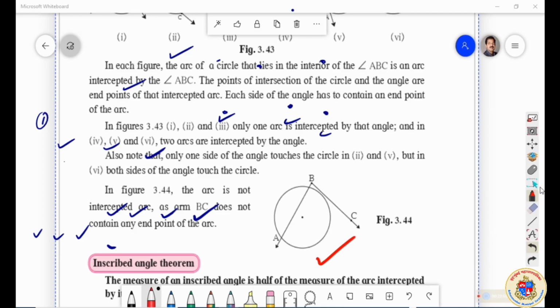It is understood that the other arm of the angle, that means here in the case of BC, is not touching the circle. It is not touching the circle, look here. That means it is not intercepting. Understood?